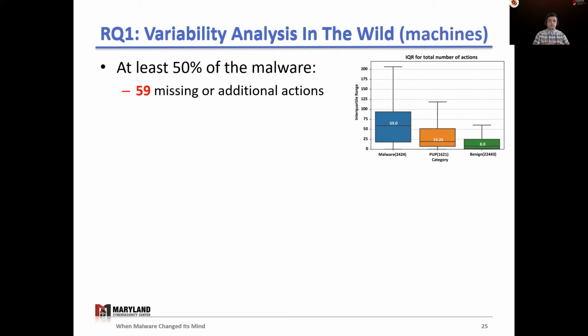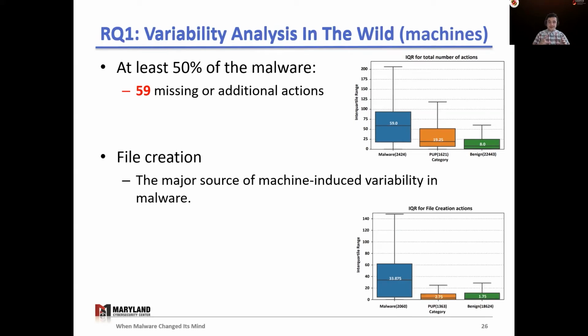Another interesting observation is that benign programs seem to vary in behavior as well. While we cannot determine the root cause of this variability, it serves as a comparison for that of the malware. Since the two distributions are vastly different, one may use the variability as an indicator of maliciousness.